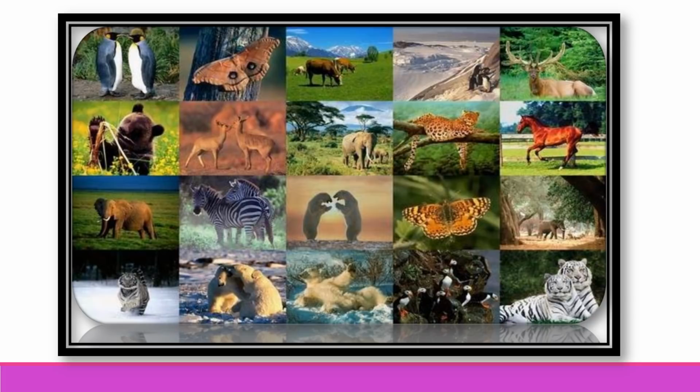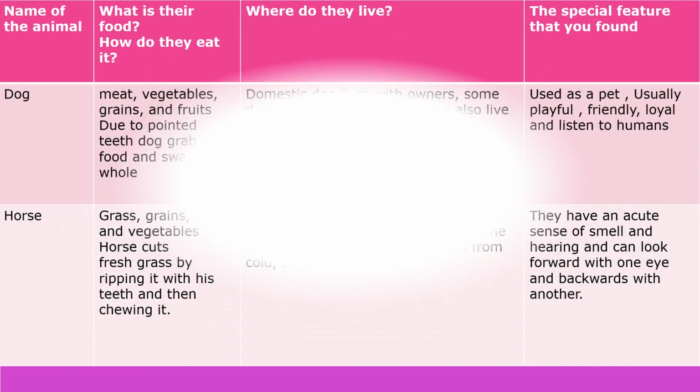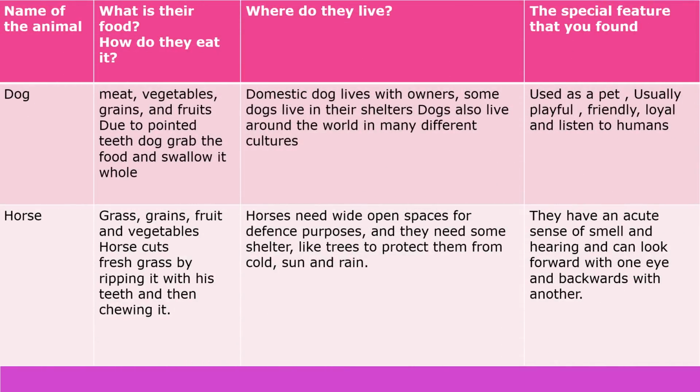On the basis of this study, we have to do one activity. You have to observe animals in your surroundings. You have to make a list of these animals' names and make a table and write the information in that table. For example, I made a table here. Now we will discuss this table. Here I took 2 animals and their information is written in the respective columns.